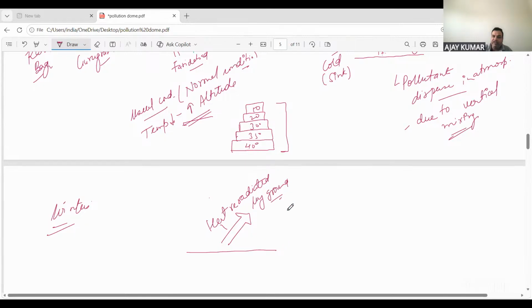So what will happen? If the heat is being lost by the ground, that means the ground will get cool, and we will find the coldest layer of air here. This will be the cold layer, and there will be a layer above it. This will be a bit warmer. Warmer doesn't mean very hot, but it will be warmer than this one. And again on the top you will find a cool layer.